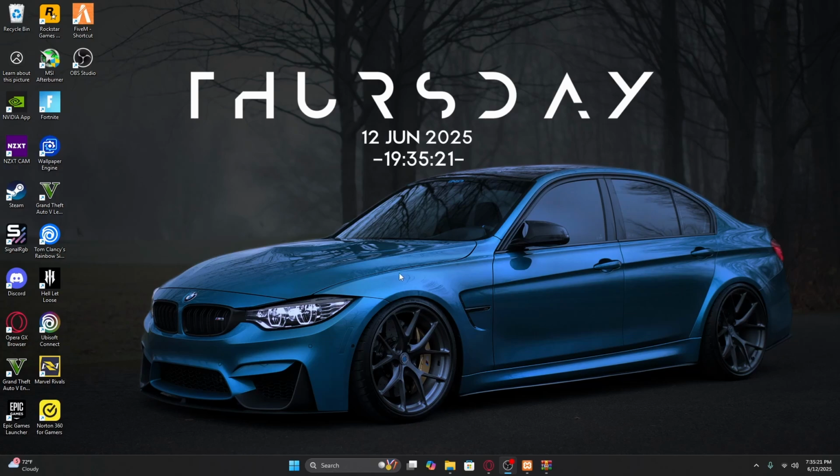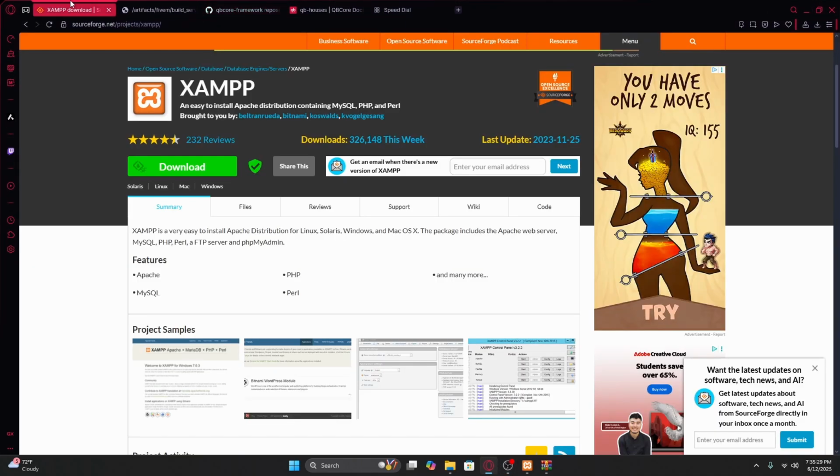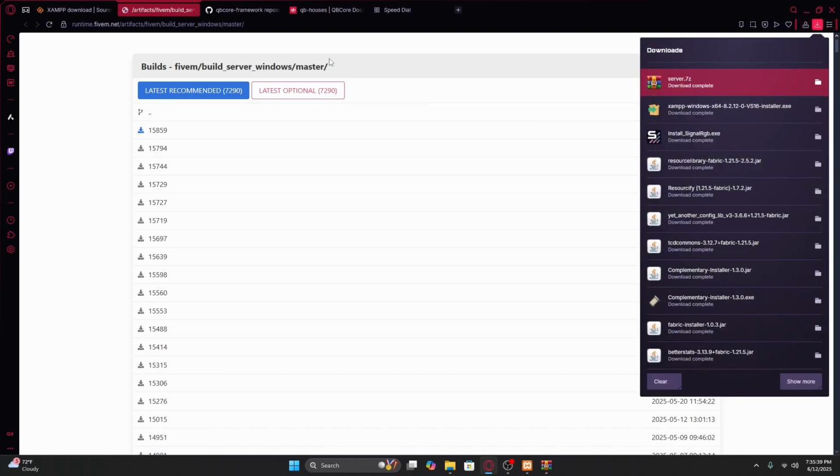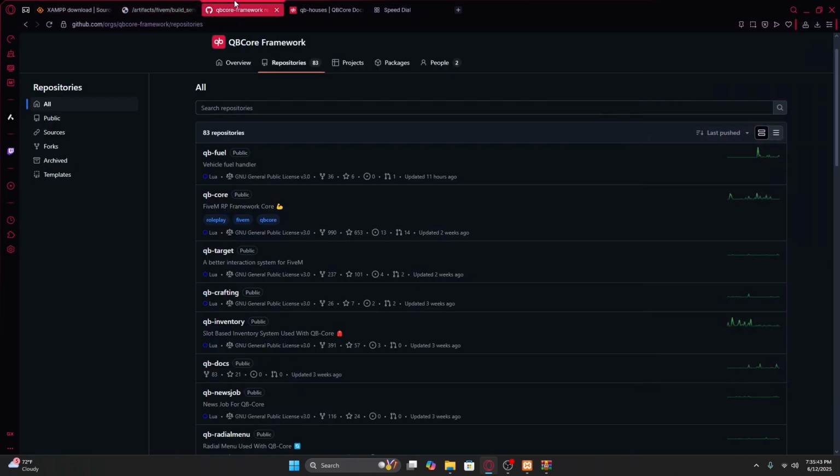I'm gonna show you how to make a QBCore FiveM server in under 10 minutes. So what you're gonna do, you're gonna open up your browser, go to XAMPP, download it, and then another thing you have to download, go to this artifact link, download the latest one. Then I have both of these installed, so it shouldn't be that hard.